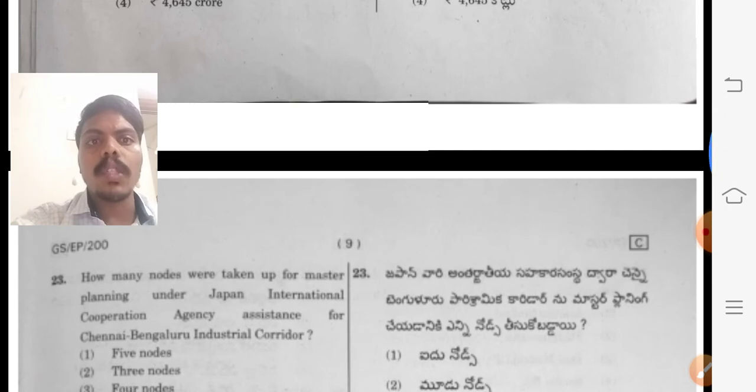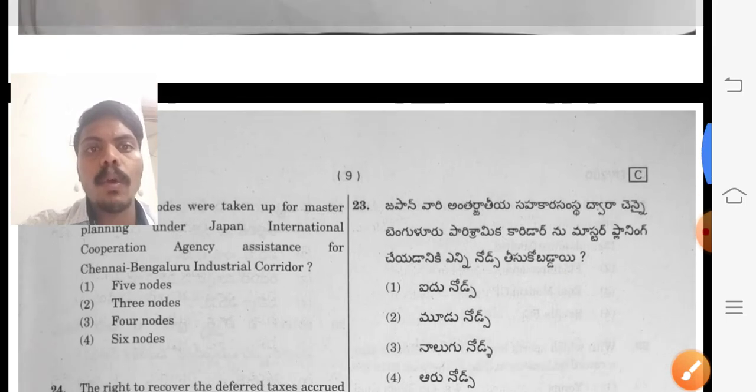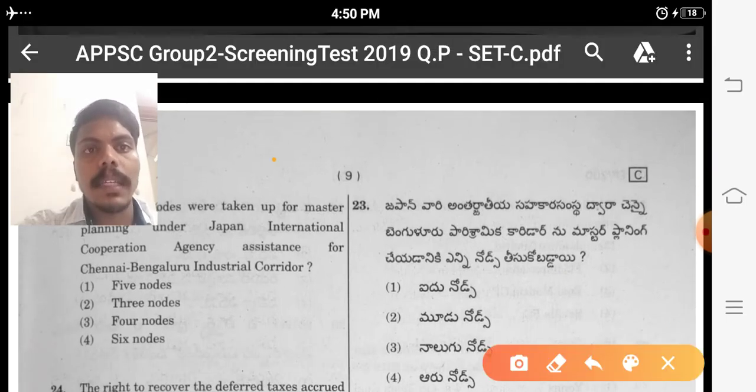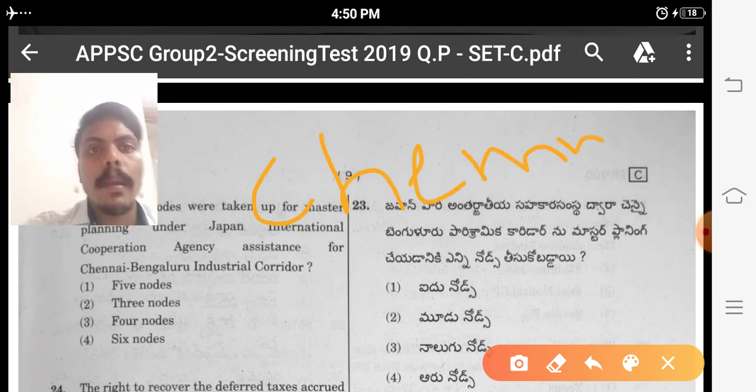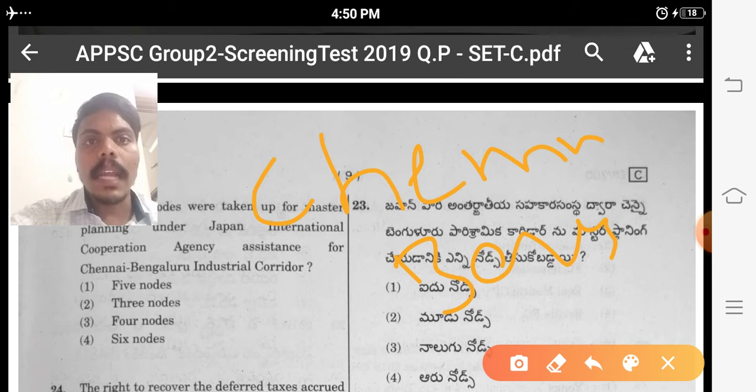Next one. How many nodes were taken up for master planning under Japan International Cooperation Agency assistance for the Chennai Bangalore Industrial Corridor? Here, in the name itself, two states are involved: Tamil Nadu and Karnataka. If you read this concept, the Japan International Cooperation Agency, Chennai Bangalore Industrial Corridor, it took 3 nodes. Here Andhra Pradesh is also included.